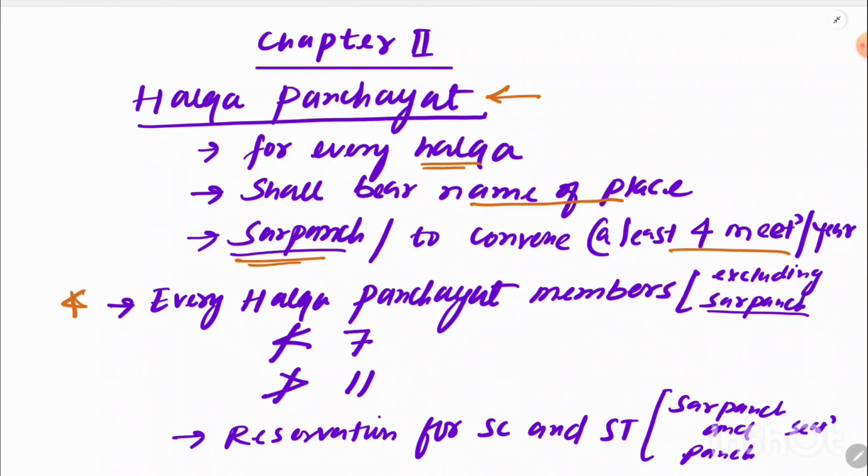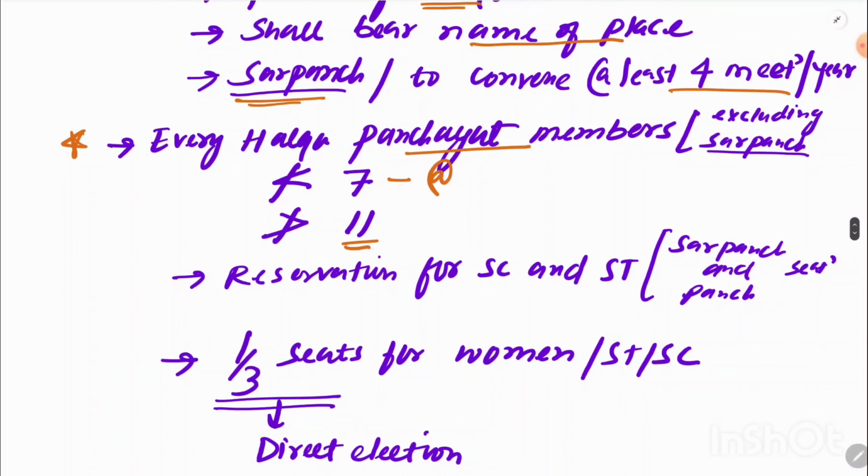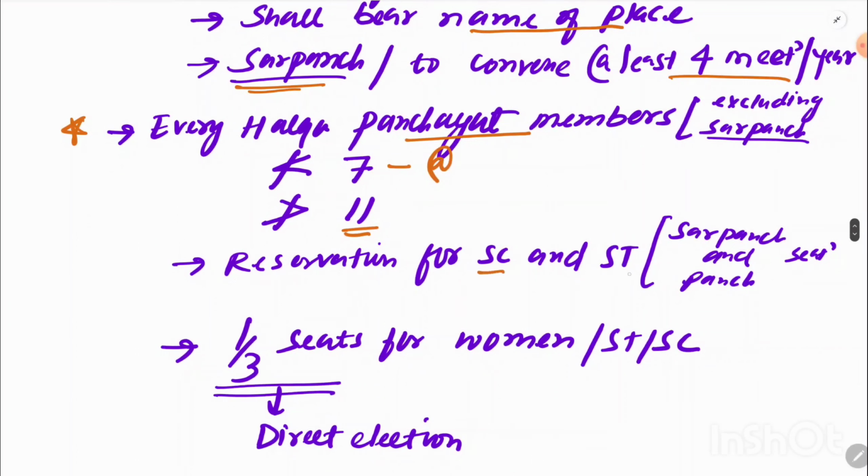This is a very important detail: for every halka panchayat, the membership should not be less than 7, which means there should be at least 7 members, and there should not be more than 11 members in a halka panchayat. The reservation should also be given to SCs and STs, both in terms of the sarpanch's place and in terms of the panch's place.